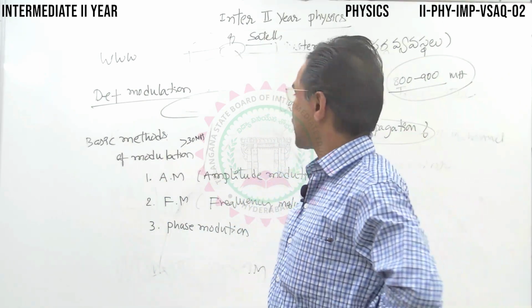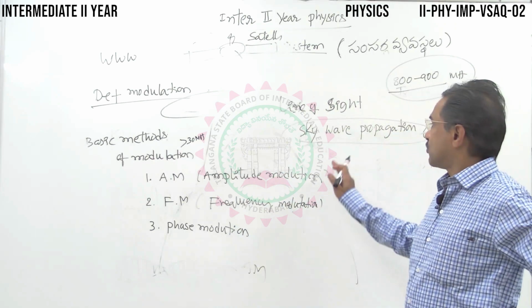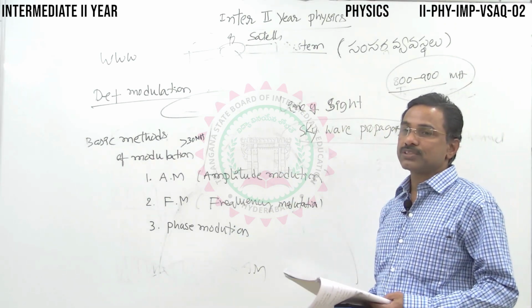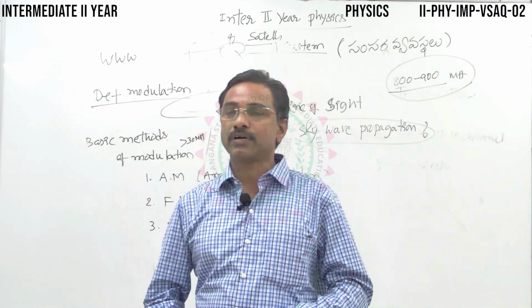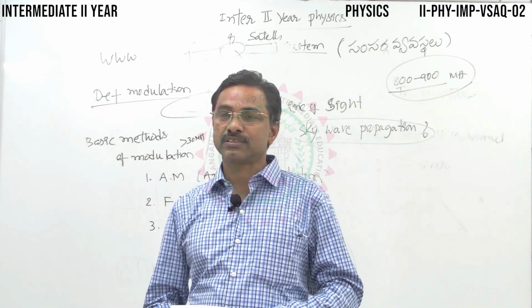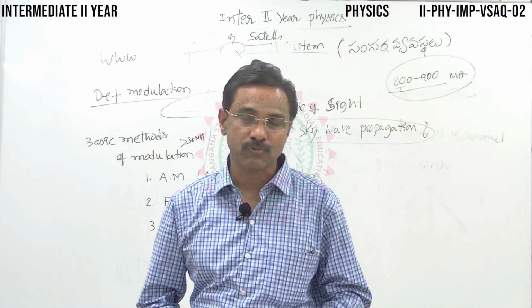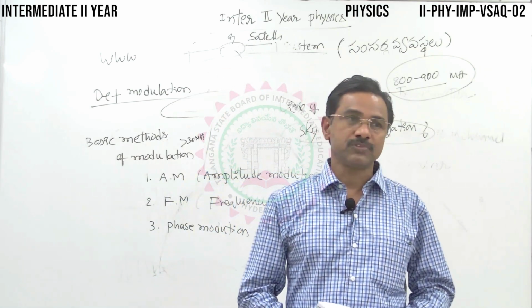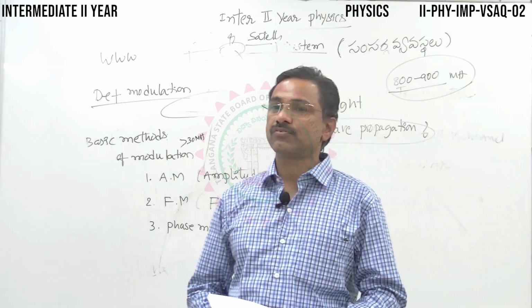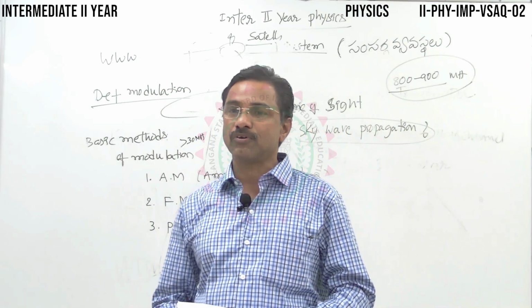Sky wave propagation is employed because in nature, this earth is enveloped by an atmospheric layer consisting of gas molecules. These gas molecules get ionized due to the radiation we receive continuously from the sun, mainly ultraviolet radiation.